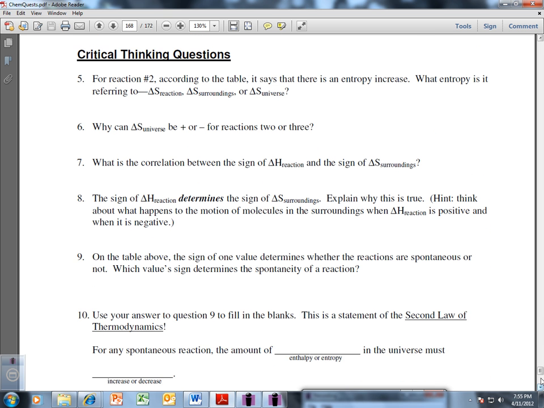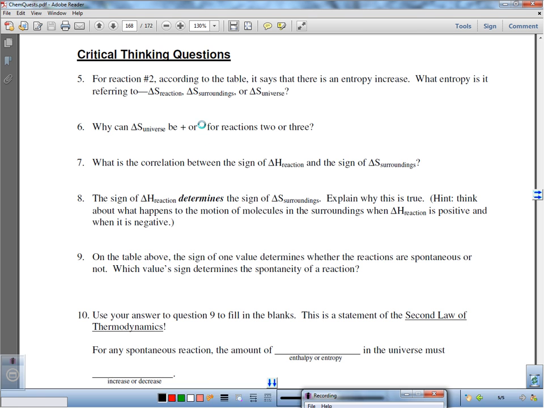Alright, so for number 2, according to the table, it says there's an entropy increase. What entropy is it referring to? In that case, we are talking about the delta S of the reaction. It is referring to that for an entropy increase.